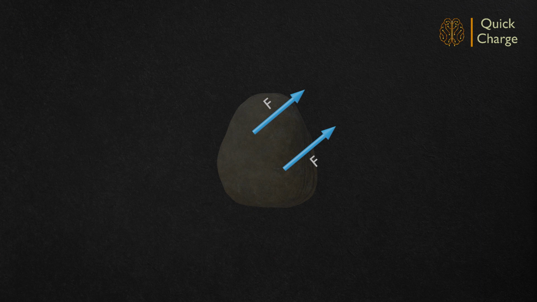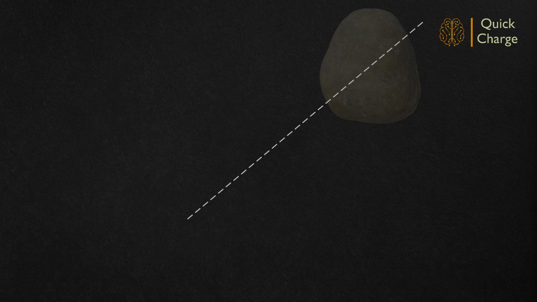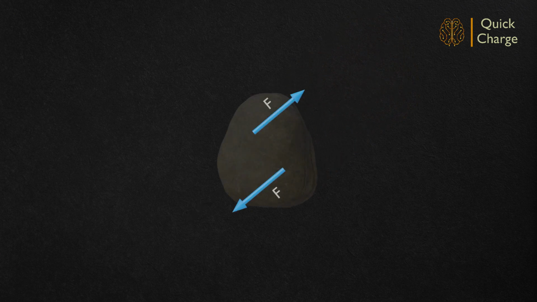non-concurrent system of forces. Two parallel forces acting in the same direction will have a resultant equal to twice the magnitude of the force and will be acting at the middle location between the two forces. The body will have translatory motion along the line of action of the resultant. Now, consider both the forces are acting in opposite directions. In contrast to earlier cases, these opposing forces of equal magnitude will not result in equilibrium of the object.